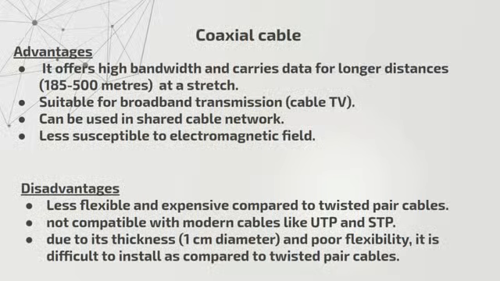It can be used in shared cable networks and is less susceptible to electromagnetic fields. Whereas the disadvantages are that it is less flexible and a little more expensive when compared to twisted pair cables.